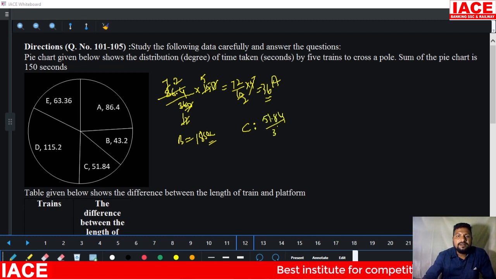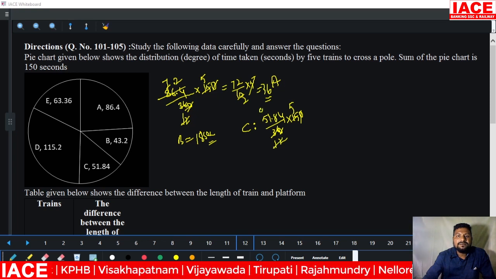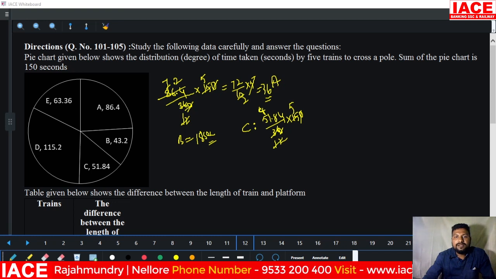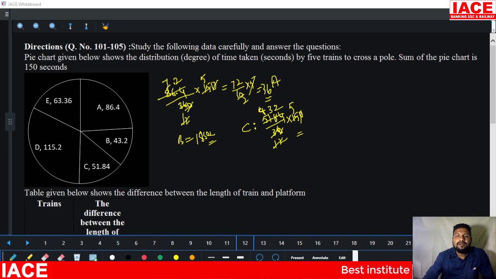51.84 by 360 degrees into 150. Here the 0s cancel, 3 12s are 36 and 3 5s are 15, and 12 will cancel. In the 51, 12 4s are 48, remaining is 30 (not clear). 3 8s are 24... 12 2s, then 432. 432 and 2 decimals,